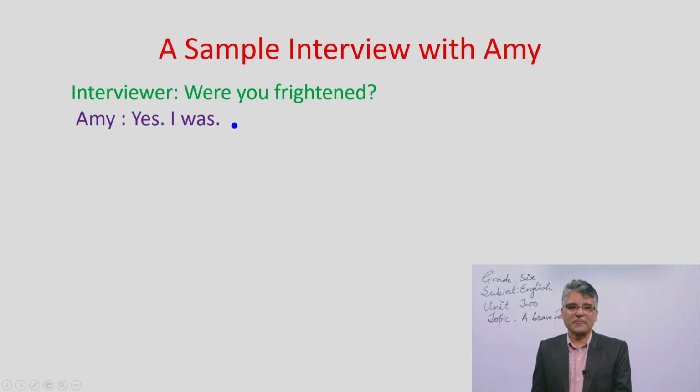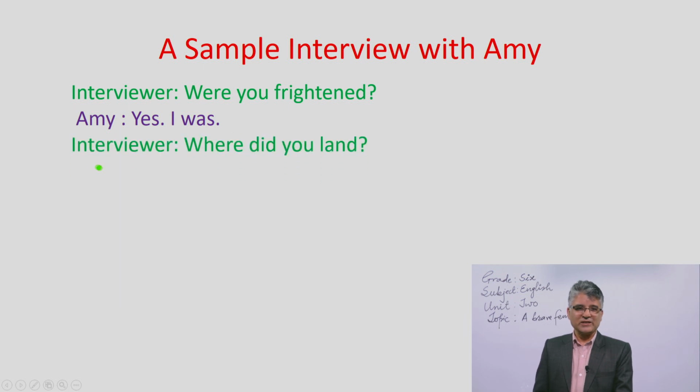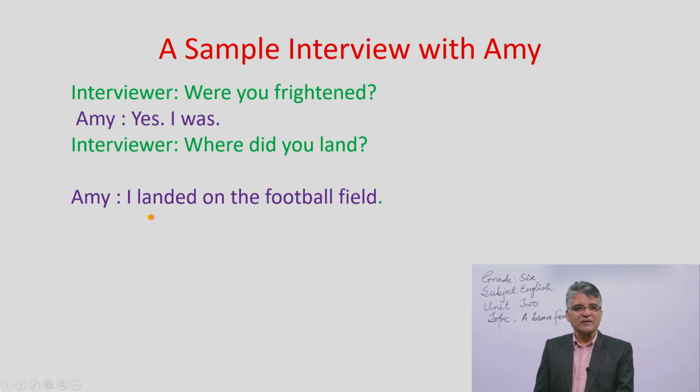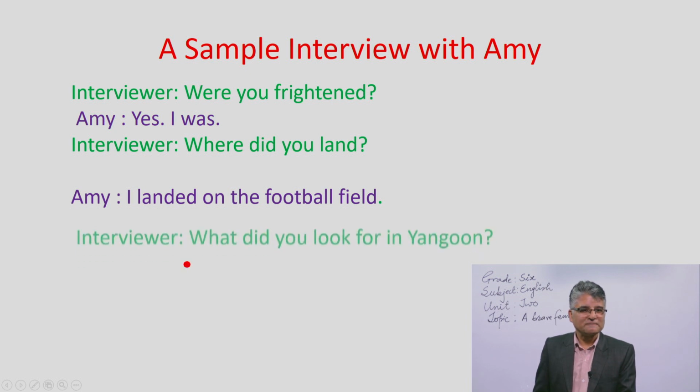This is enough. For the next question, the interviewer asks, where did you land? Amy's answer is, I landed on the football field. Is it matchable to your answer? Oh yes, thank you. Let's go to the next question.